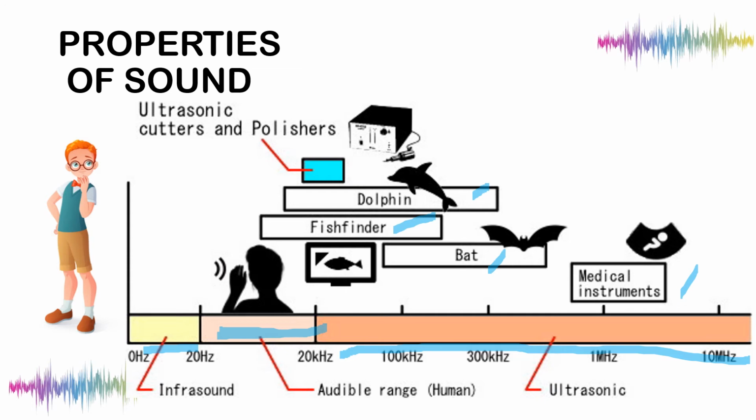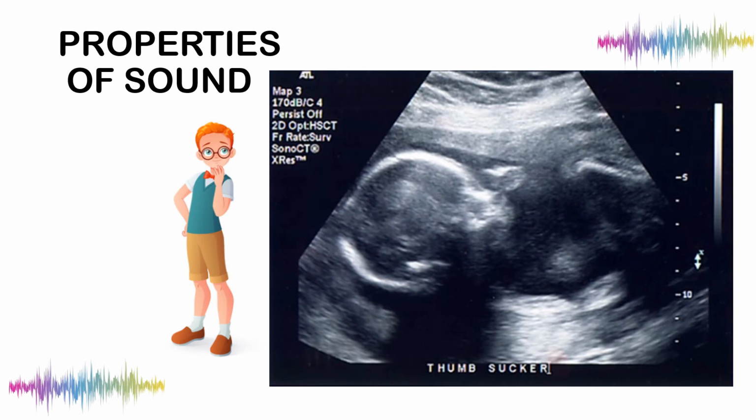Again, there are also animals that can hear infrasonic sound, below the human hearing range. And then this is an example of an image produced by the ultrasound.